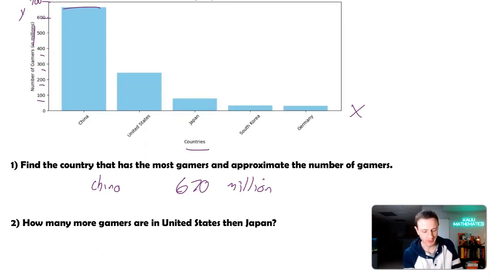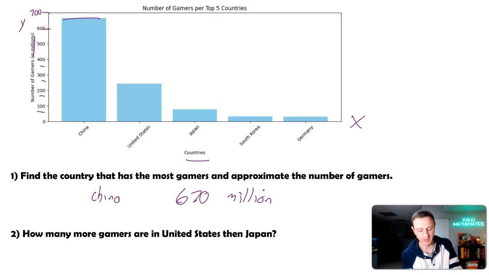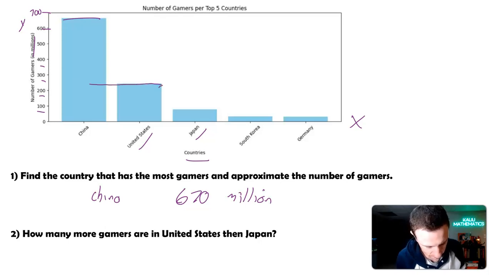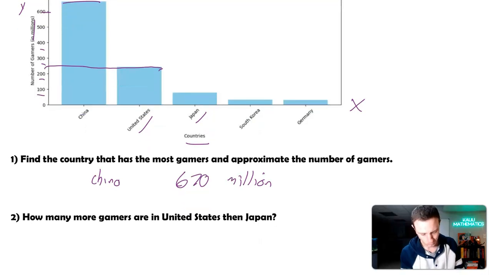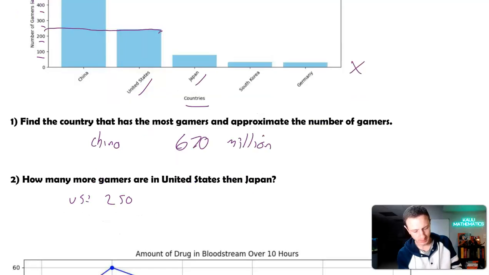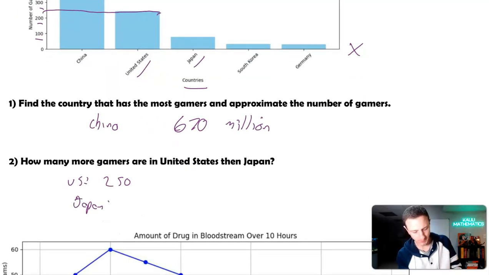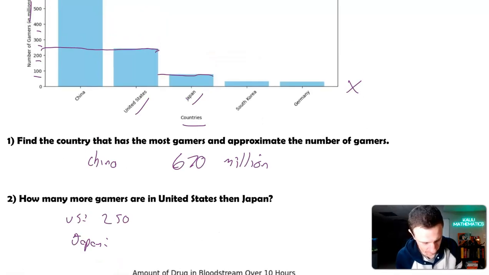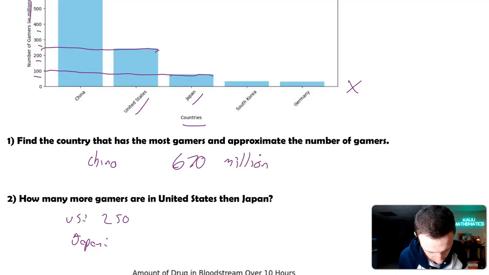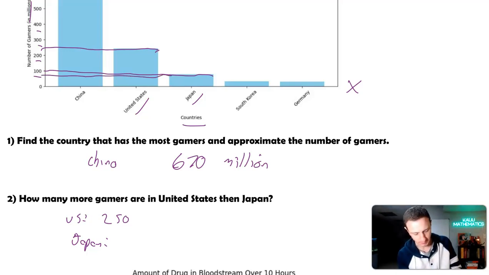Number 2, how many more gamers are in the United States than Japan? So we read United States is here, Japan is here. How high is the bar for the United States? It looks like it's about maybe 250, we'd call it. Again, just approximation. So 250 million for the US. And then Japan has, let's say about, I think I kind of went up there. Say about maybe 75. I think my first line was a little bit pulling up. So 75. We want to know how many more are in the US than Japan. So 250 minus 75 gives us 175 more in the US.